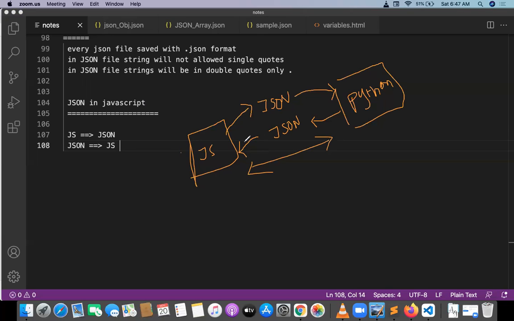This is called sending a request. This is called taking a response. Whenever you are sending a request, we use one method. Whenever you convert JS to JSON, we use one method, JSON.stringify. There is a method called JSON.stringify. I'll write that, stringify. JSON.stringify. And whenever you want to convert your JSON to JS, there is a method called JSON.parse.